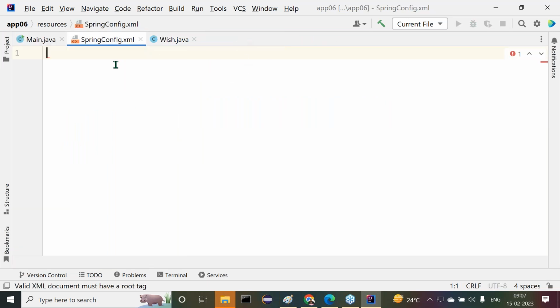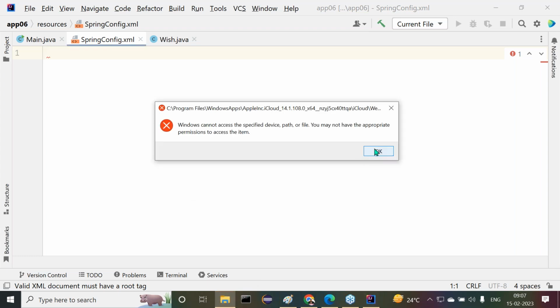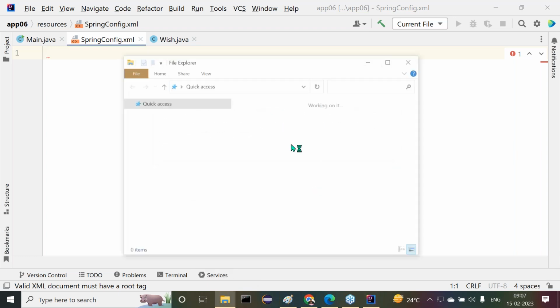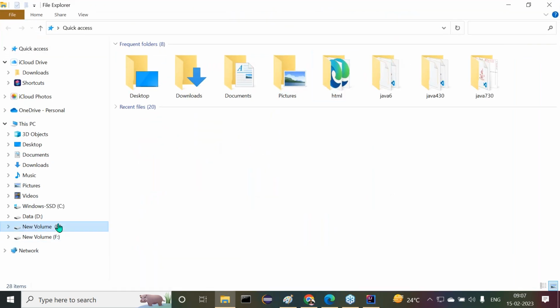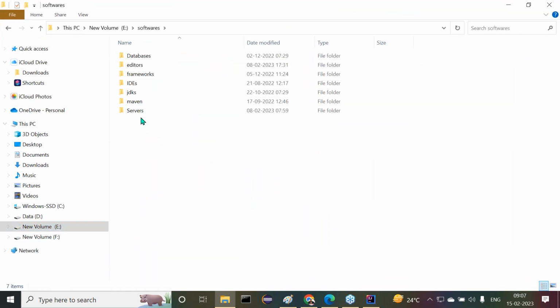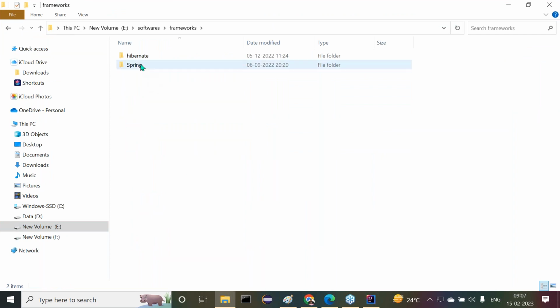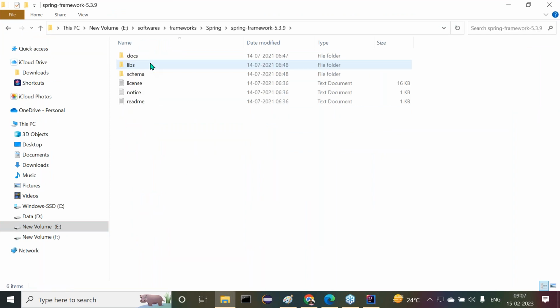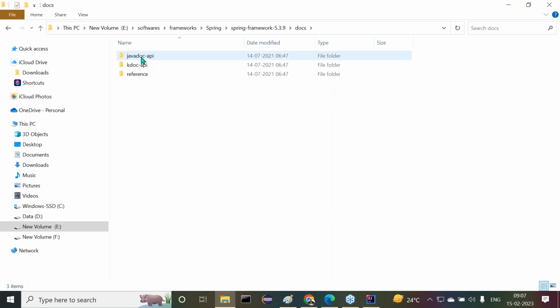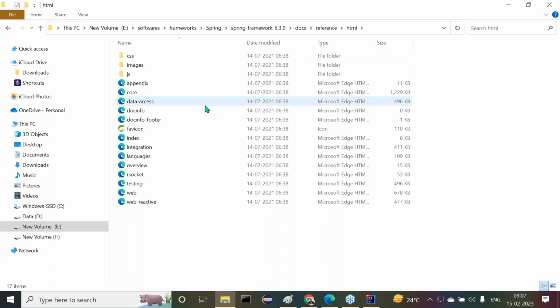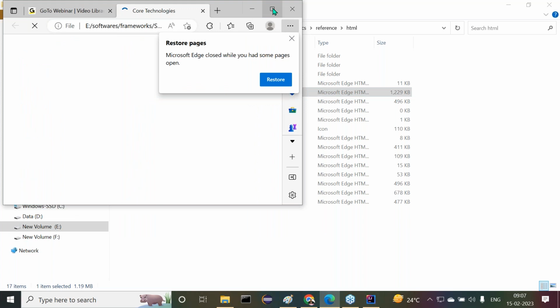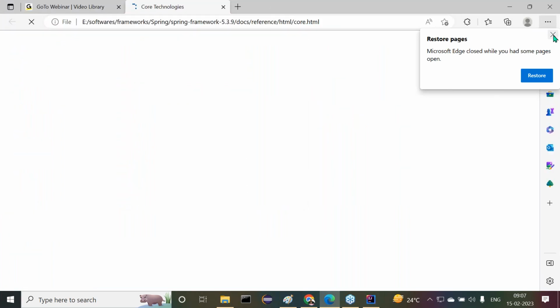Now inside this, we need to provide the XSD. So we know already from where we are able to get this XSD. All right, we are able to get the XSD from the E drive, inside the softwares folder. Now inside this we have to go for frameworks. In my system, there I downloaded Spring framework 5.3.9. Then inside the docs, we have to go to the references, HTML or maybe PDF, whatever it may be. There we have to click on the core module. Inside this core, what are we able to get there?